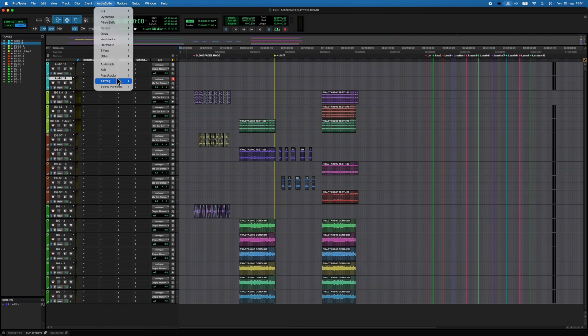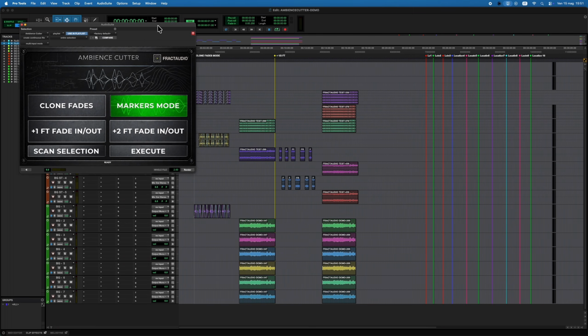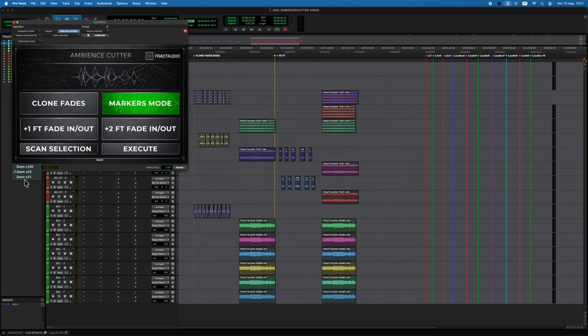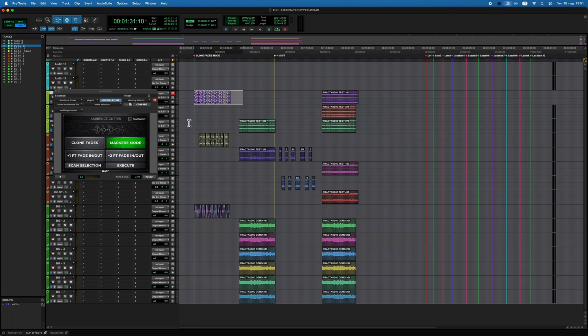Ambience Cutter is a dedicated tool for editing ambiences and backgrounds in Pro Tools. It allows you to analyze a portion of the timeline on a reference track and then automatically cut, move, and apply fades to your selected clips.